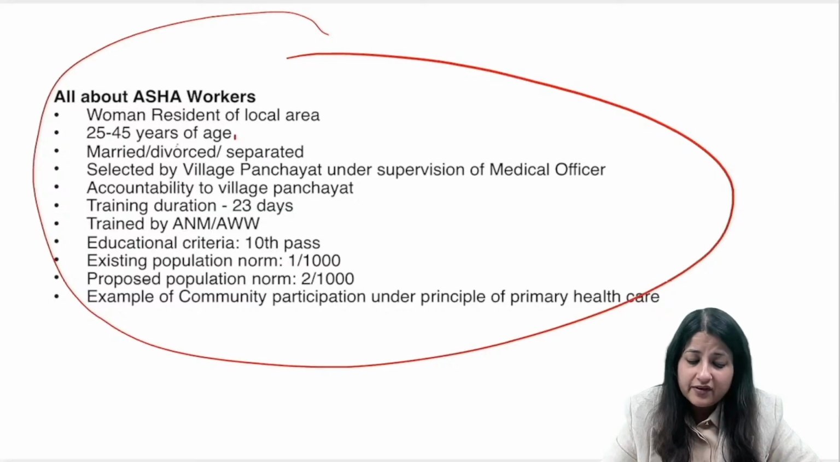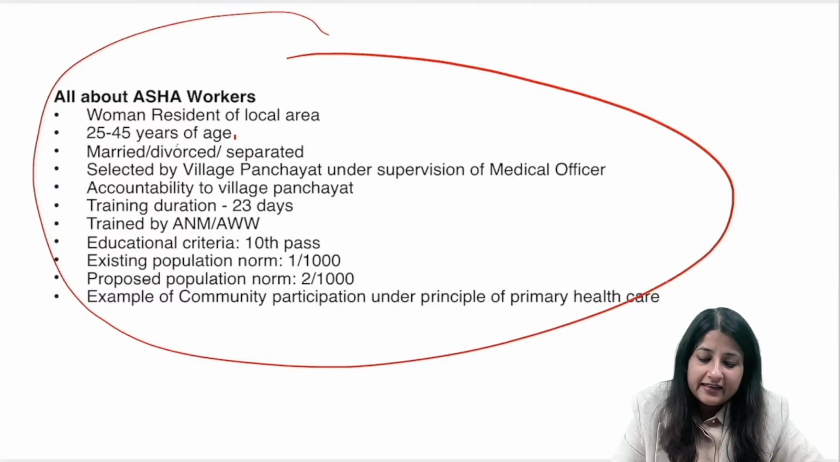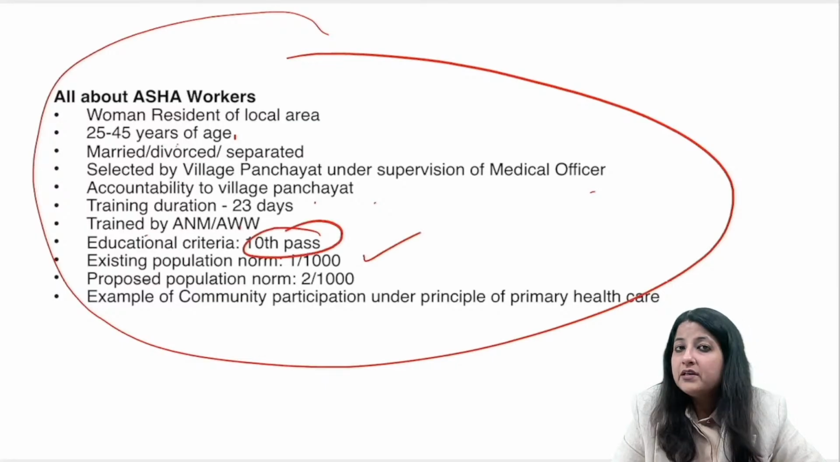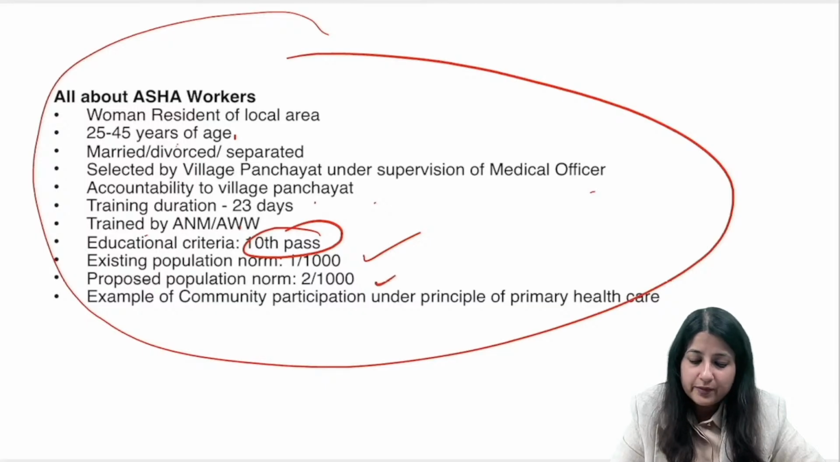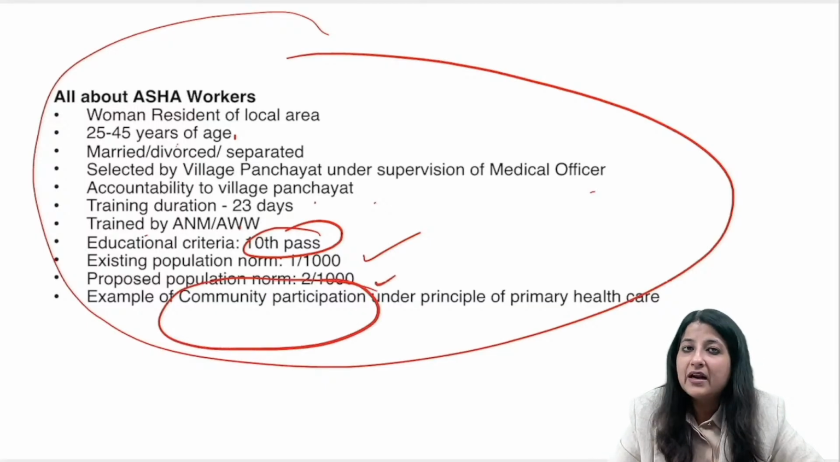25 to 45 years, married, divorced, whatever, that's okay. Selected by village panchayat, accountable to village panchayat. Training duration 23 days. Trained by ANM, Anganwadi worker, 10th pass. Existing population of 1/1000, proposed is 2/1000, and she, any grassroots level worker, is an example of community participation.